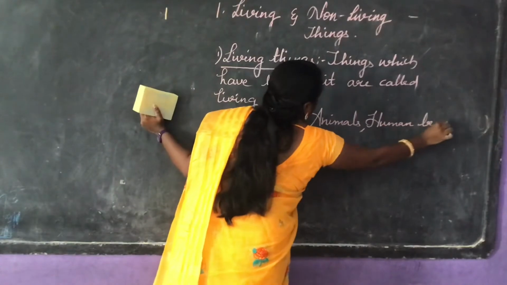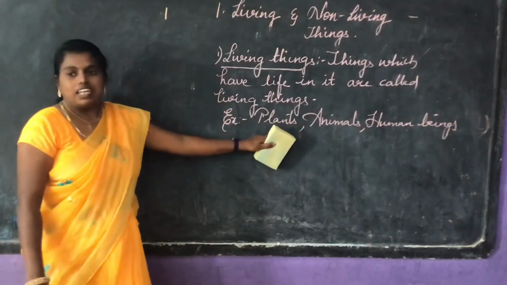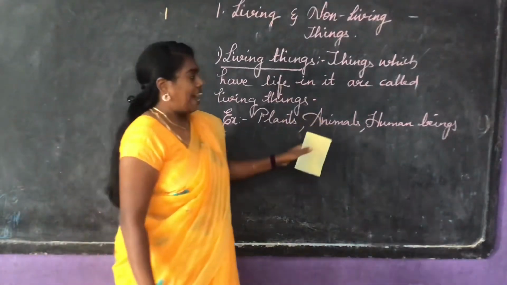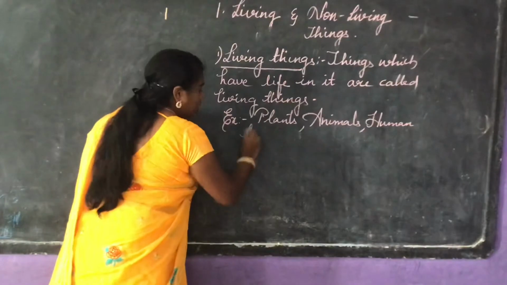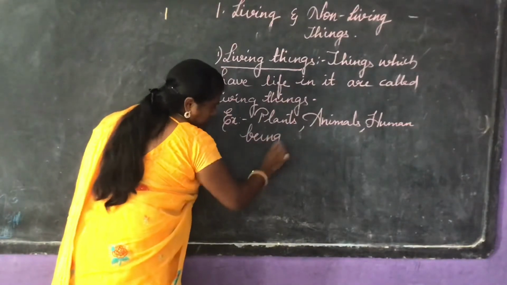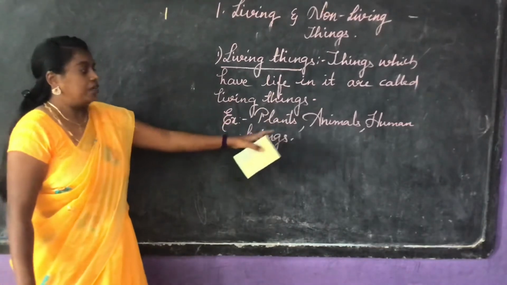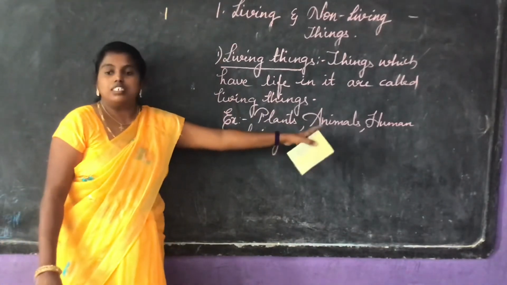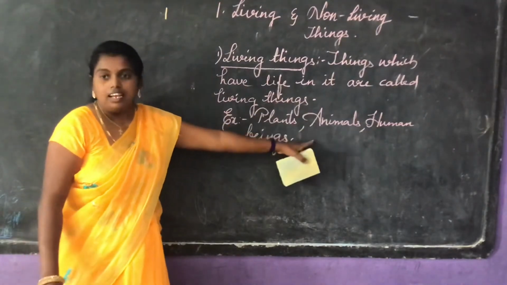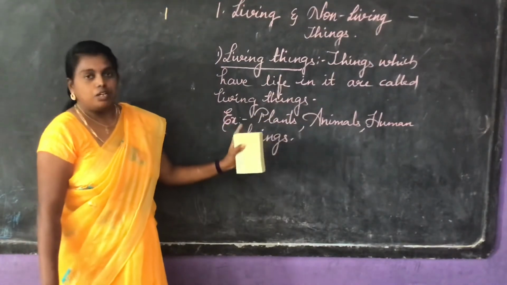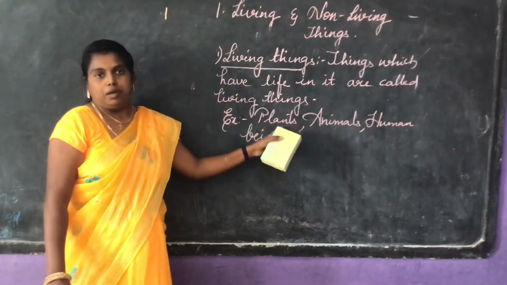All these plants can grow, reproduce, feed, and have a sense of feel. Whereas animals give birth to their babies, or they can lay eggs. Human beings reproduce by giving birth to their small babies.